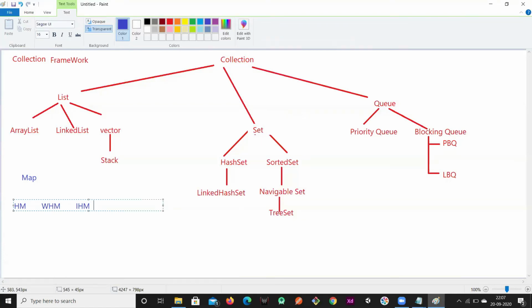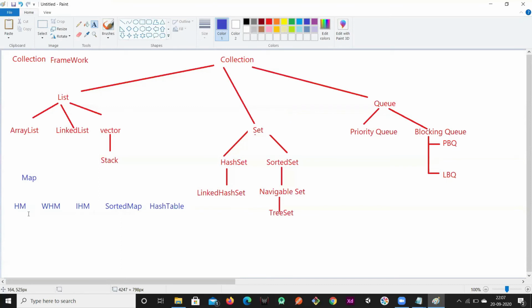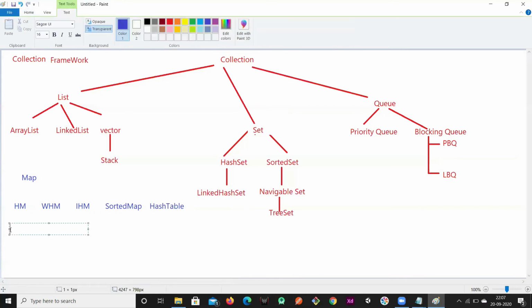Okay, so these are the children of map, and we have hash table. So these are part of the map interface. Again, a child of hash map is linked hash map.